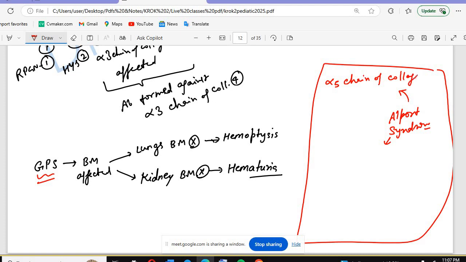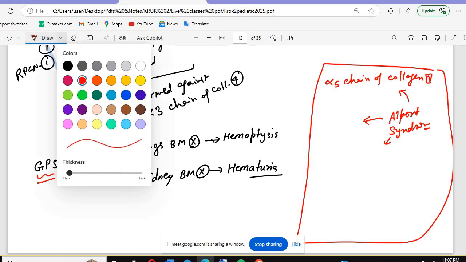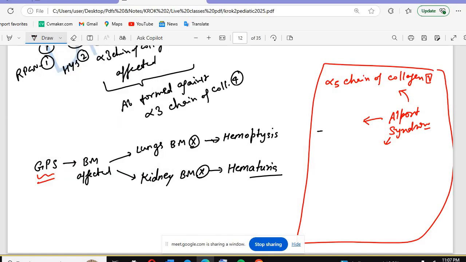In Goodpasture syndrome, the alpha 3 chain of collagen 4 is affected, but in Alport, the alpha 5 chain of collagen 4 will be affected. And in Alport syndrome, the eyes will be affected, the ears will be affected, and the kidney will be affected.